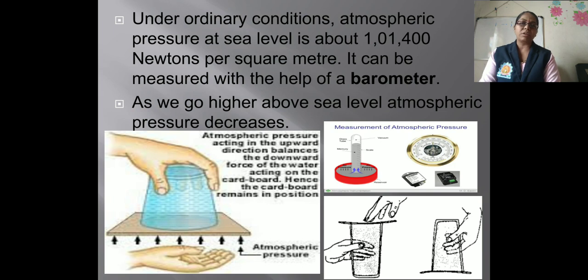Why did this happen? Because the atmospheric pressure acting in the upward direction balances the downward force of the water acting on the cardboard. Hence the cardboard remains in that position. So these are all examples of atmospheric pressure.